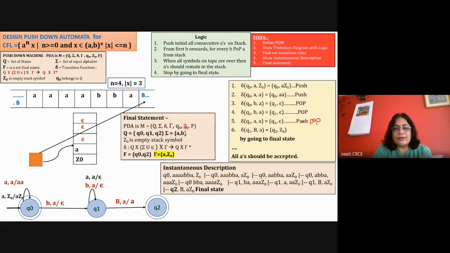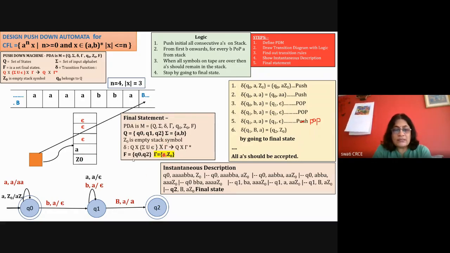In the final statement, you are designing a push down machine, which means you have to inform about each and every element. What is capital Q? Capital Q is Q0, Q1 and Q2. Sigma is a comma b. Delta is as per this table. And rho is the stack symbols which we can write onto the stack. So onto the stack we can write only small a and Z0.